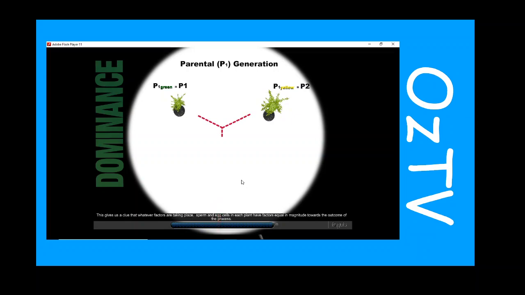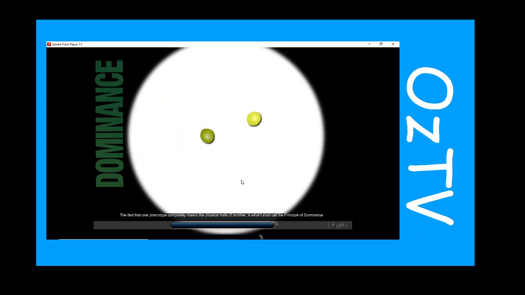This gives us a clue that whatever factors are taking place, sperm and egg cells in each plant seem to have factors equal in magnitude towards the outcome of the process. The fact that one phenotype completely masks the physical traits of another is what I shall call the principle of dominance. What became of the recessive trait? Did it vanish? Or will it show up again in the second filial generation called F2? We shall find out in our next lesson.